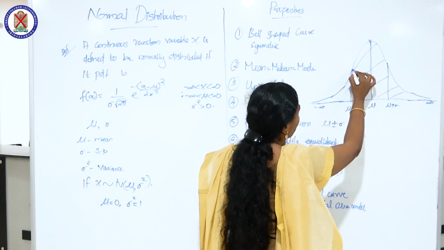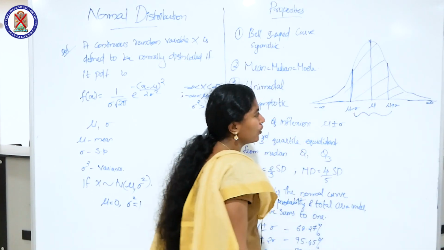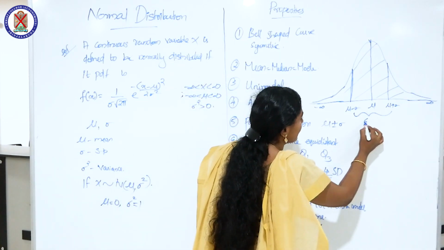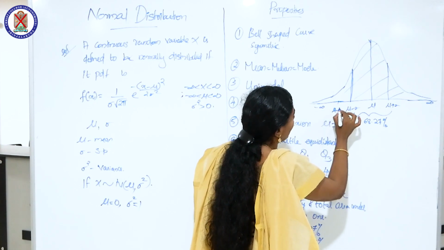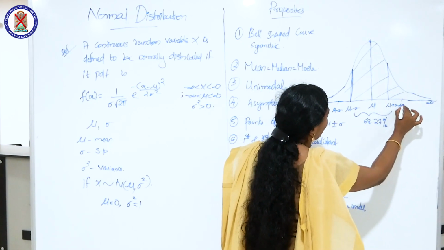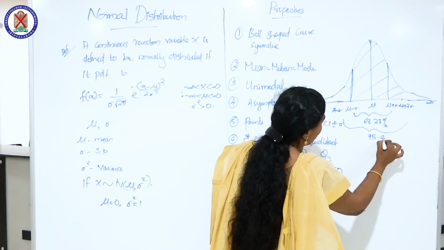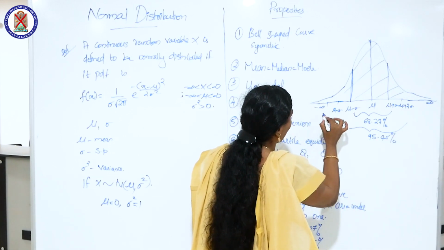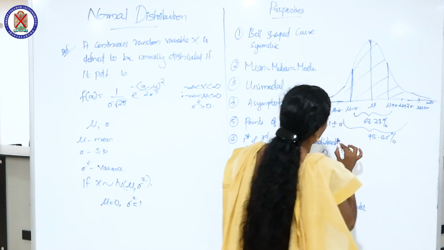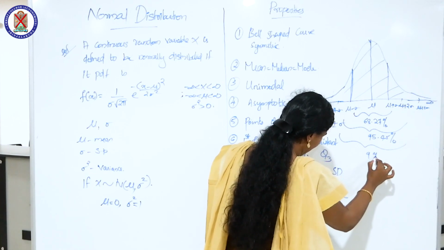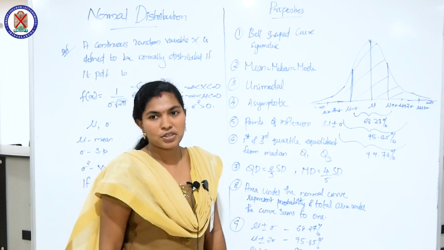The area under the normal curve from mu minus sigma to mu plus sigma covers 68.27%, from mu minus 2 sigma to mu plus 2 sigma it covers 95.45%, and from mu minus 3 sigma to mu plus 3 sigma it covers 99.73%. These are the properties of normal distribution.